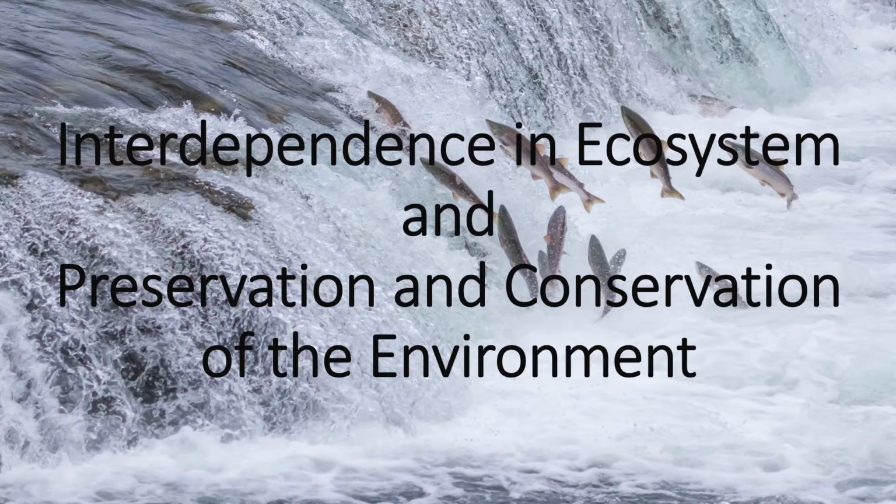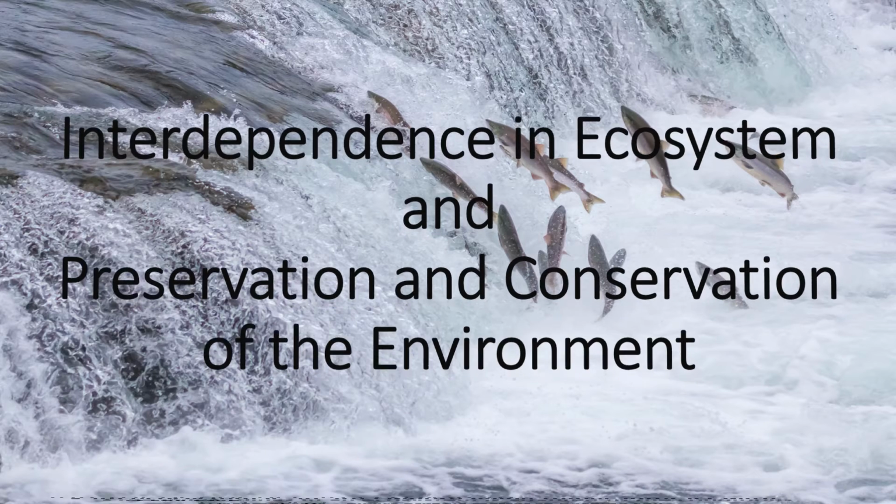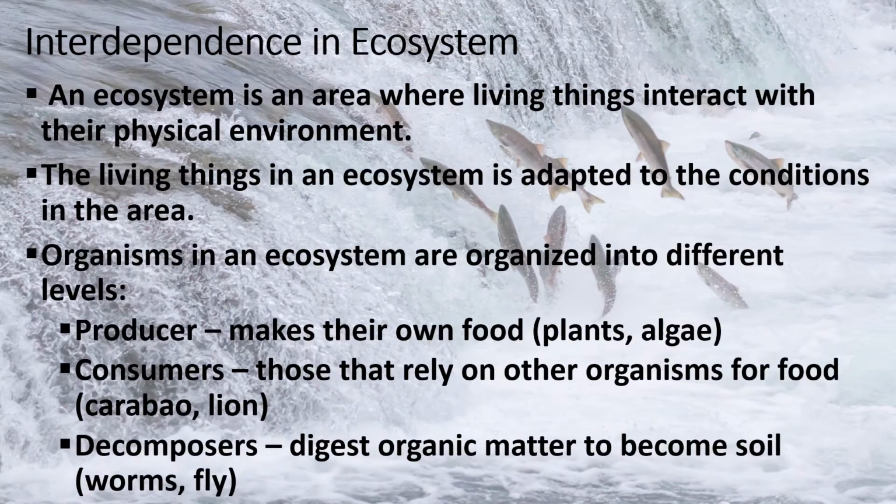In this video, we are going to learn about interdependence in ecosystem and preservation and conservation of the environment. Interdependence in ecosystem. An ecosystem is an area where living things interact with their physical environment. The living things in an ecosystem are adapted to the conditions in the area.